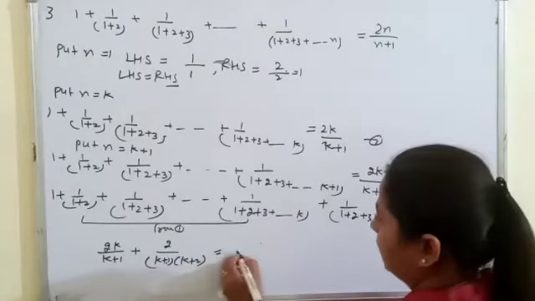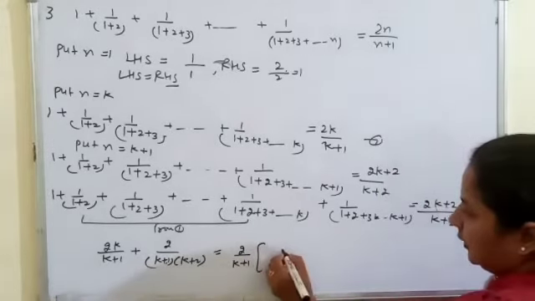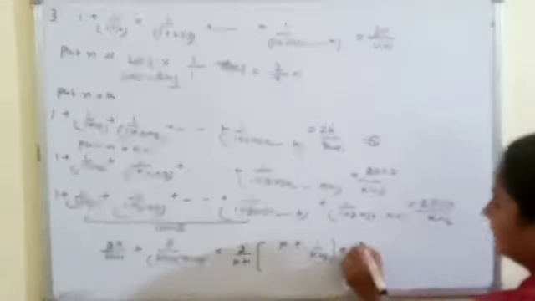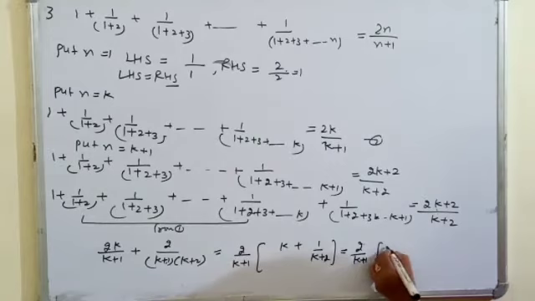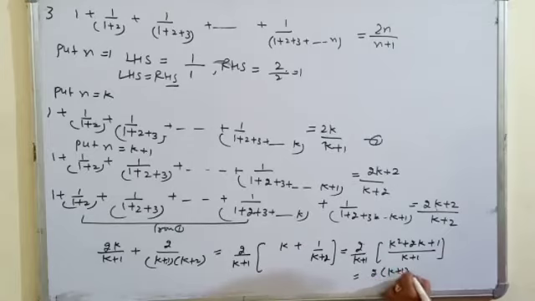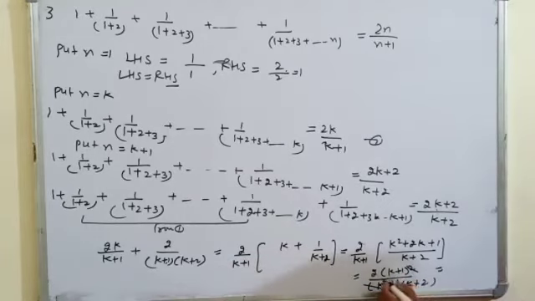You can take 2 common here, 2 upon k plus 1. So what do we have left? k plus 1 upon k plus 2. Take the LCM. 2 upon k plus 1, k square plus 2k plus 1 upon k plus 1. So the result is 2 k plus 1 whole square, k plus 1, k plus 2. Now this k plus 1 is cancelled by this. So what do we have left? 2 into 2 k plus 2 or k plus 2.